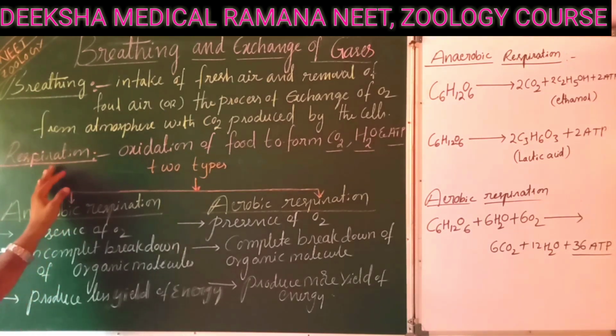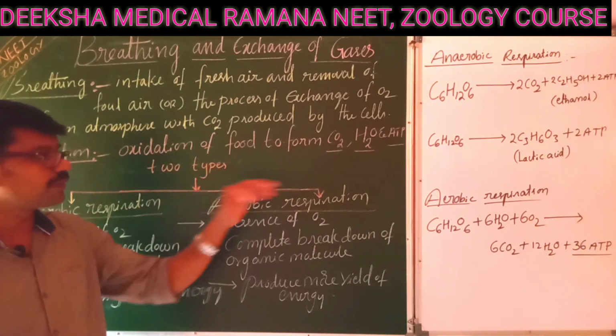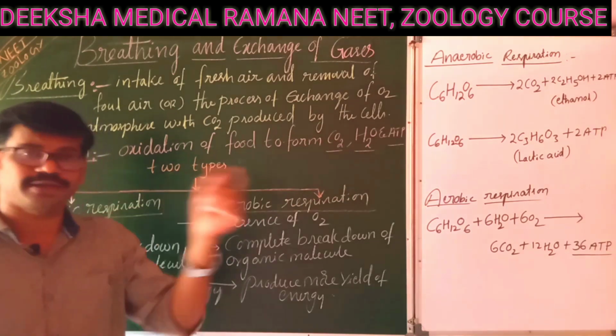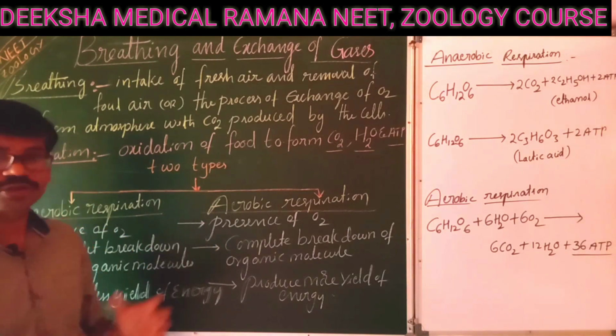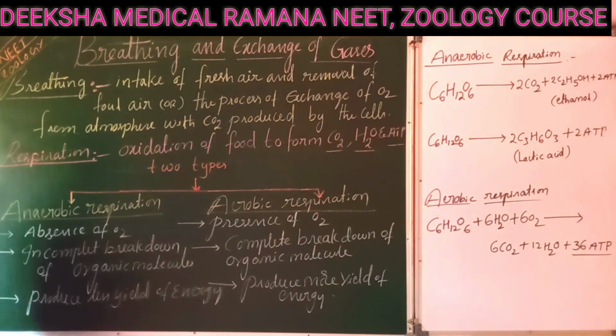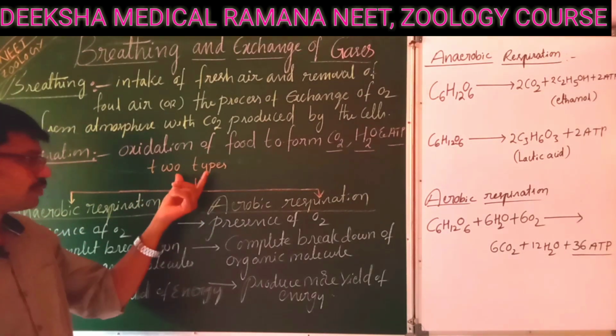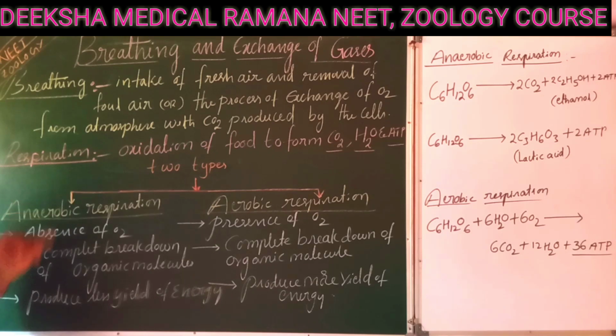But respiration, or cellular respiration, is the oxidation of food to form carbon dioxide, water and ATP, which means it is not controlled by us. It is an involuntary process. The process of respiration is again divided into two types based on the different types of living organisms, right? Some are anaerobic respiration, some are aerobic respiration. So we are going to explain the types of respiration.